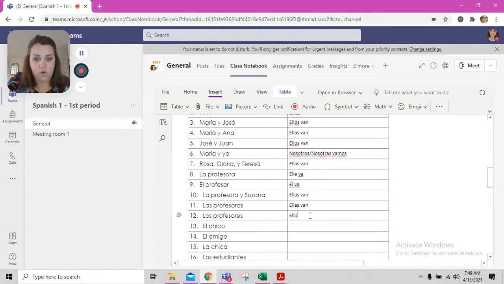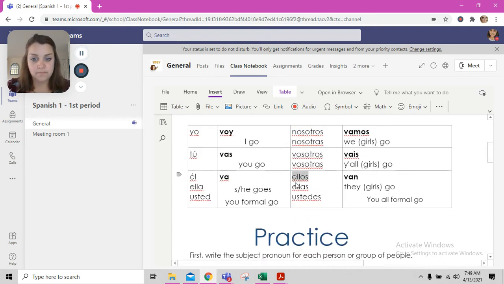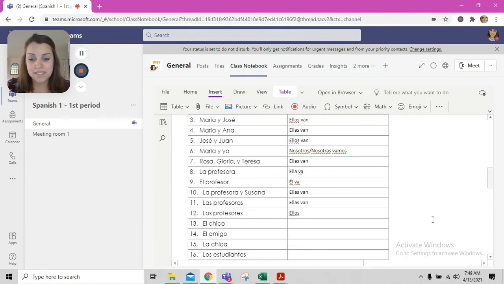E-L-L-O-S. Find ellos on this bottom chart. Here's ellos. The only choice you got is van. Ellos van. Look, our last three answers were van. Now see here, we have ellos van, ellas van, and ellas van. They all say van, they go, but this subject out front really helps us to know who is going.